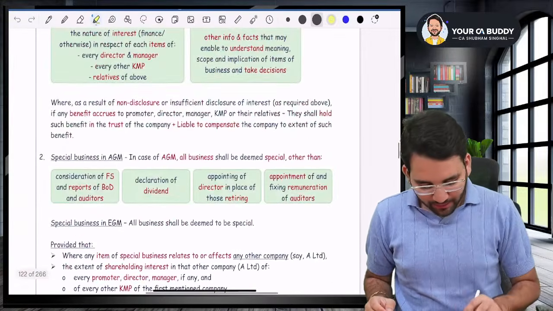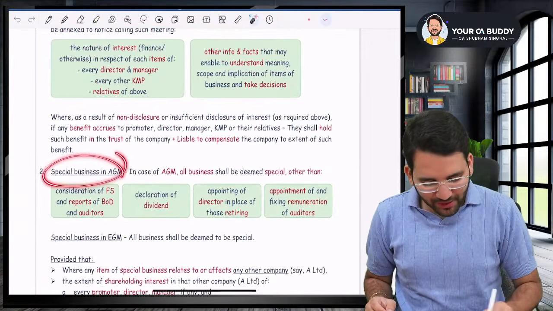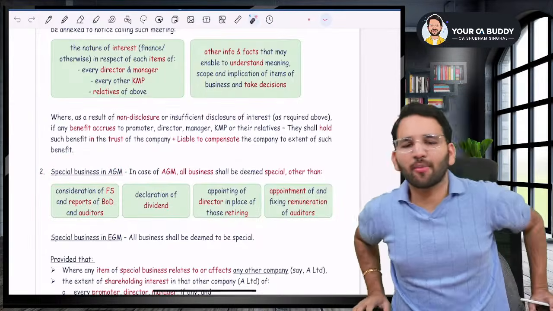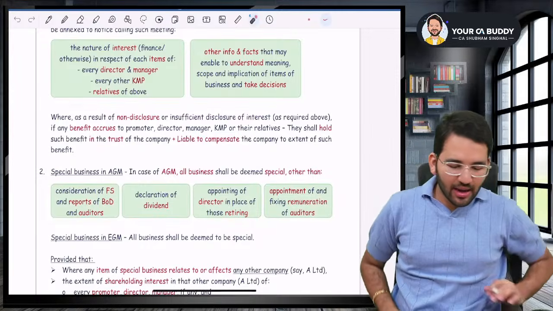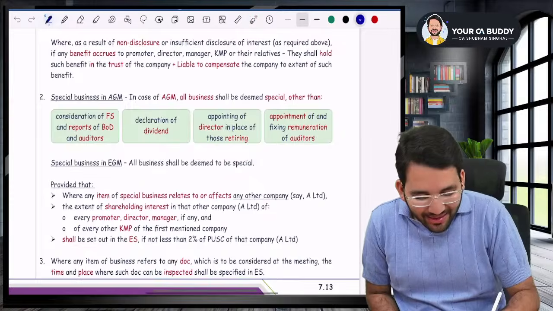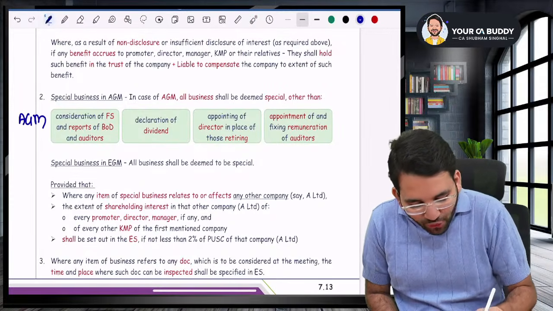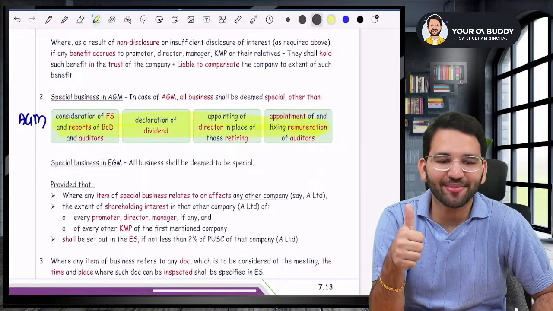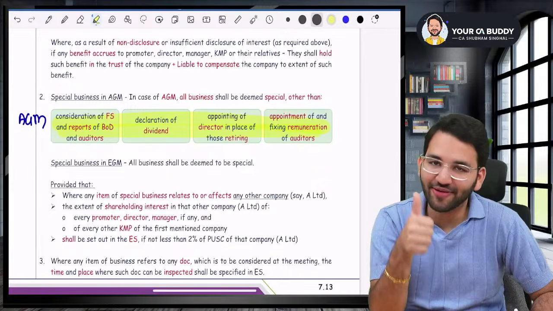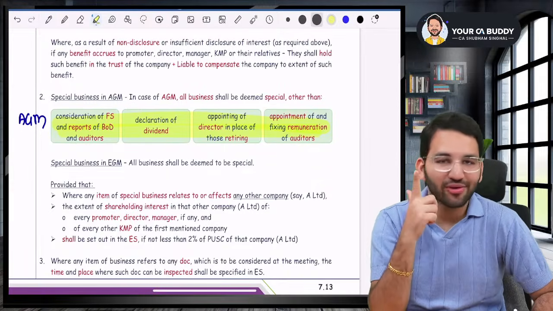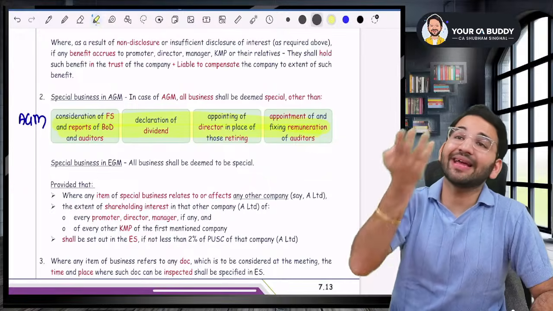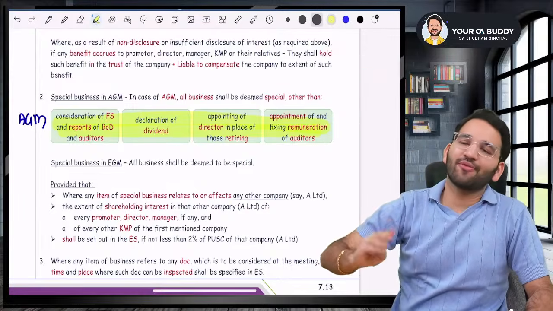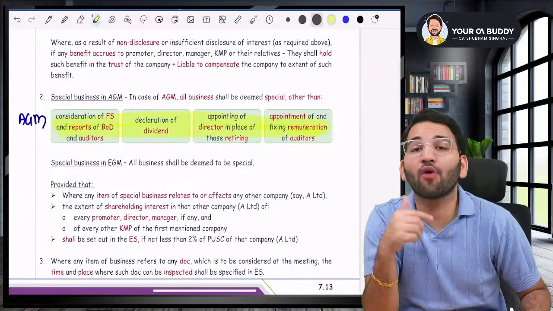Sir, what is ordinary business and what is special business? So I'll tell you first what is ordinary business. Sir, in the AGM, when you do these four things, it is ordinary business. What four things, sir? Number one, consideration of financial statement and approval thereof. Declaration of dividend. Appointment of director in place of retiring director. And number four, appointment and fixing remuneration of auditor.